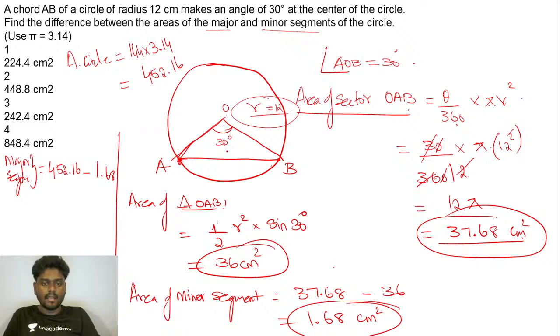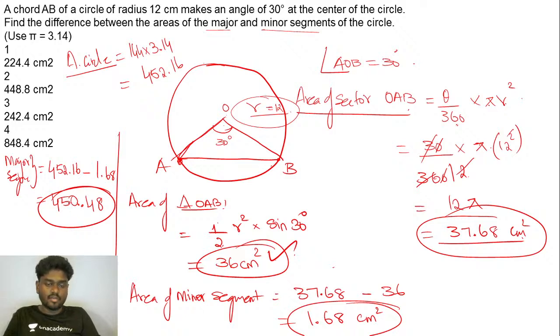If you try to do that, you'll be getting the area 36 centimeters square, and minor segment is nothing but area of the sector OAB minus area of the triangle OAB, and area of major segment, if you see, it is area of the circle minus area of the minor segment. If you try to do that, you'll be getting 450.48, and they're asking you what is the difference.